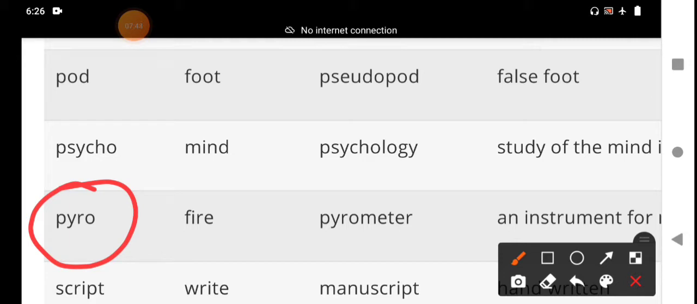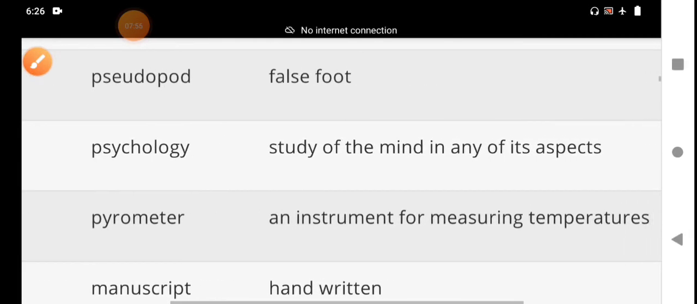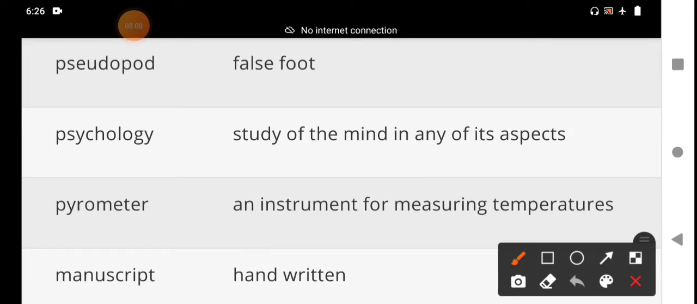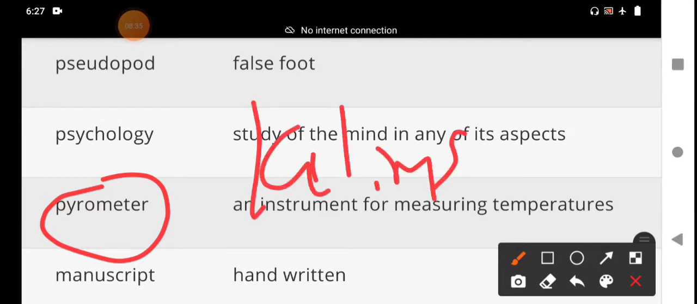pyro. Pyro means fire. And pyrometer. The definition of pyrometer: an instrument, it is a tool, for measuring high temperatures, especially in furnaces and kilns, K-I-L-N-S, kilns.